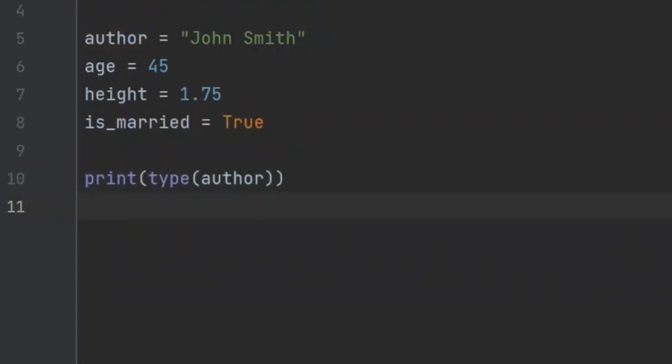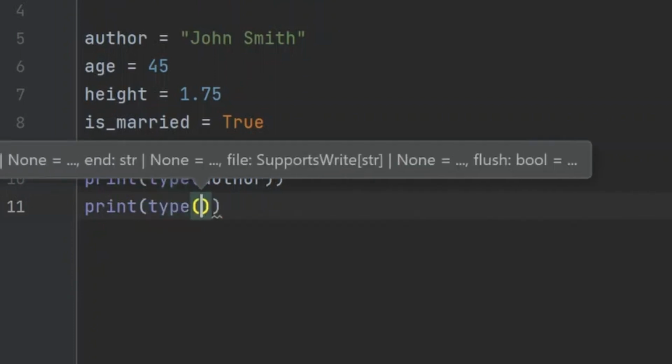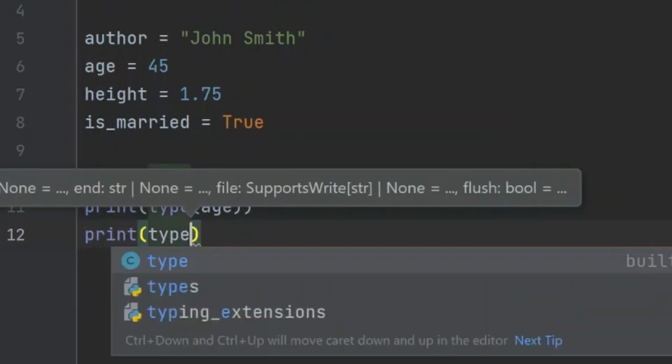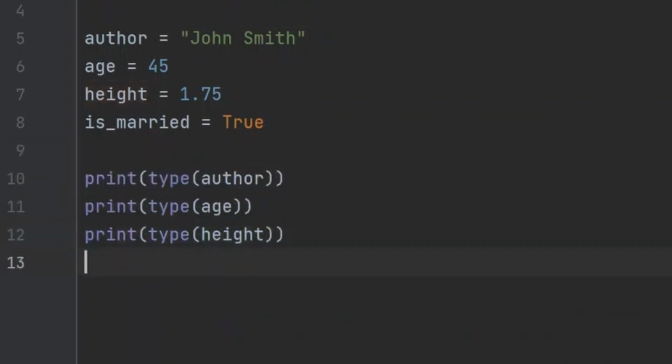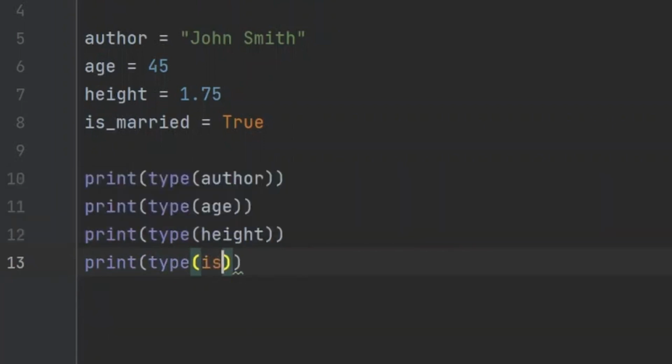This will print the data type of the author variable. Again, we'll say print, then type, open parenthesis, age. Next, we'll say print, open parenthesis, type, open parenthesis, then height. Next, print, open parenthesis, type, open parenthesis, is_married.